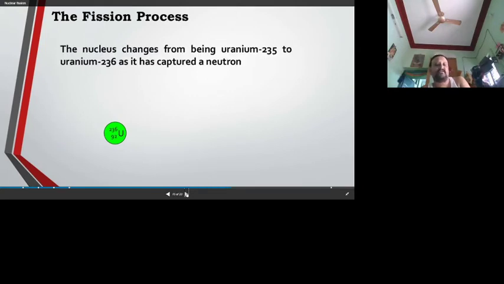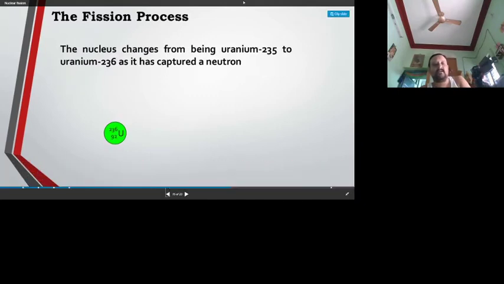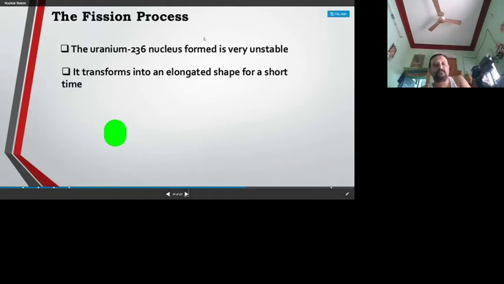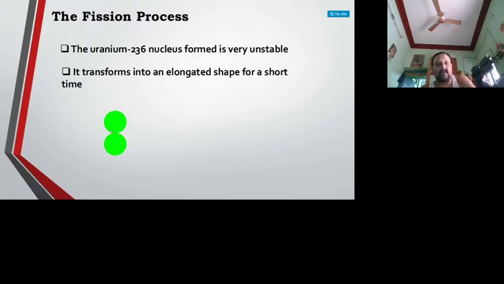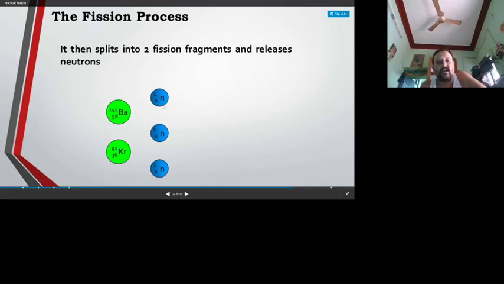So 235 becomes 236. The uranium is converted into 236 because it has captured the neutron. Then what happens? It is very unstable. It transforms into an elongated shape for a short time, not a spherical shape. Further, it takes a dumbbell shape, from spherical to elliptical, then elongated elliptical, and then finally splits into barium and krypton, along with the liberation of 3 more neutrons.